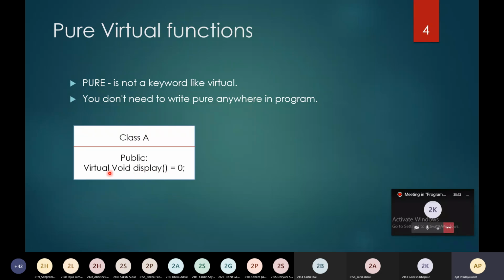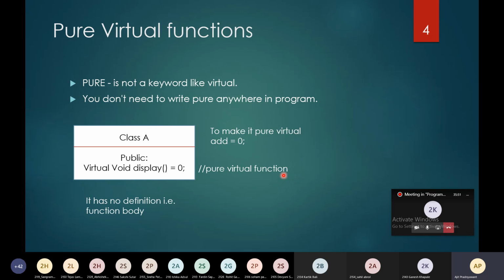And this must be a virtual function. If you do not mention virtual and directly assign 0, the compiler simply gives you an error message. To make it a pure virtual function, you have to add equal to 0. Then this function is called a pure virtual function.